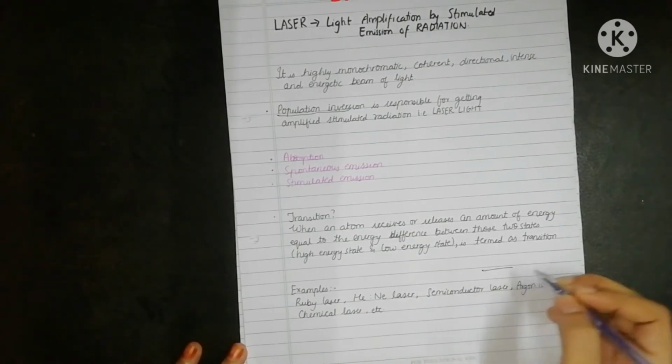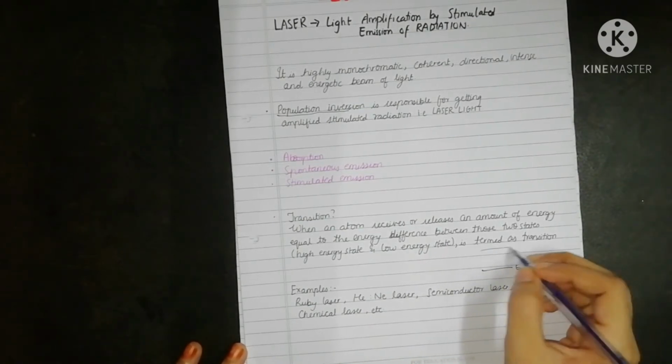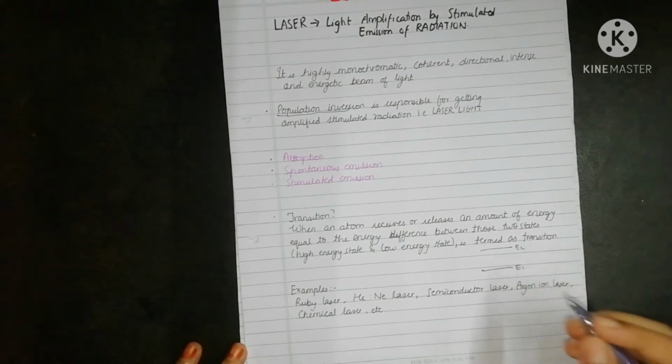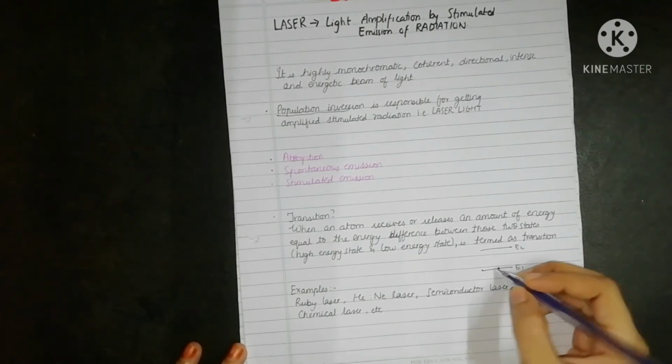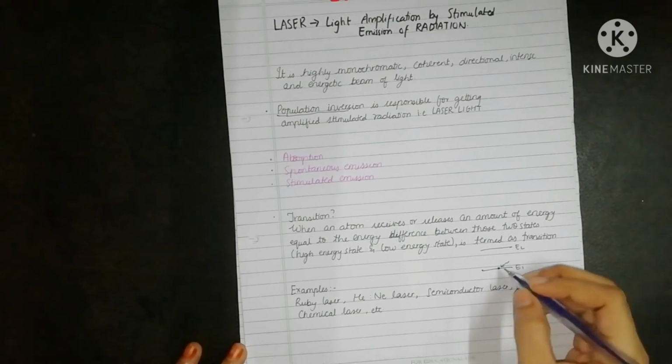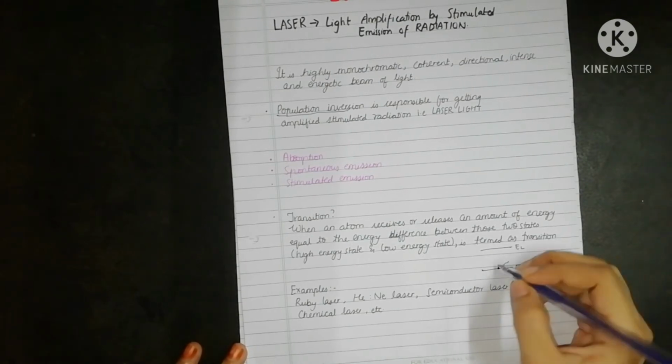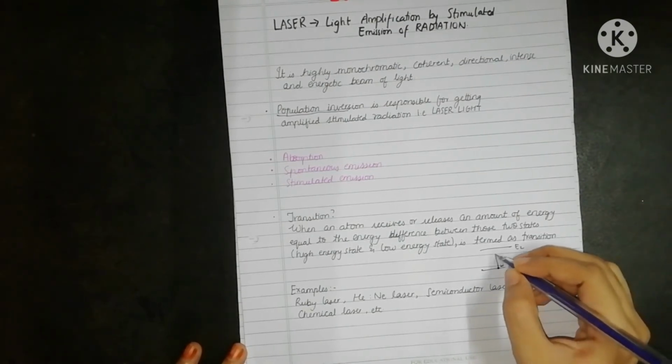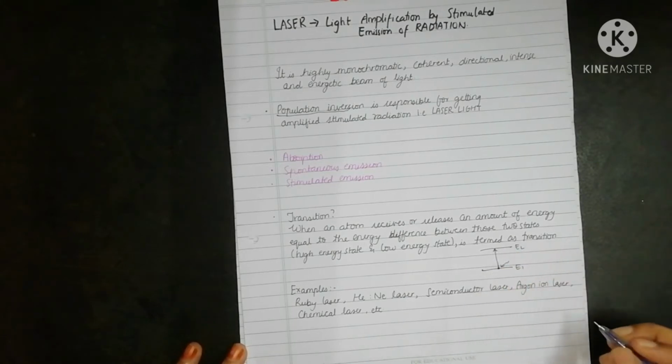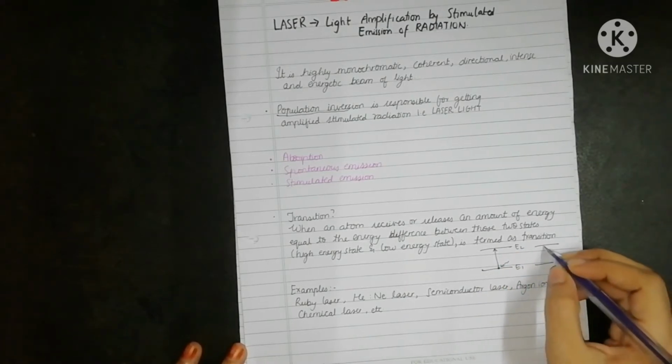For example, this is my ground state and this is the excited state. If the atom is getting hit by any radiation and it is making a transition, that is, it is leaving the ground state and moving to the high energy state, or it is coming from high energy state to the ground state, then we can say a transition has occurred.